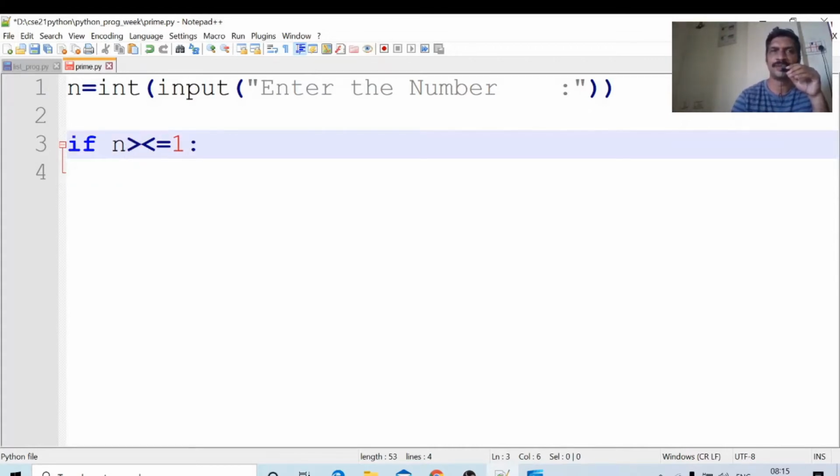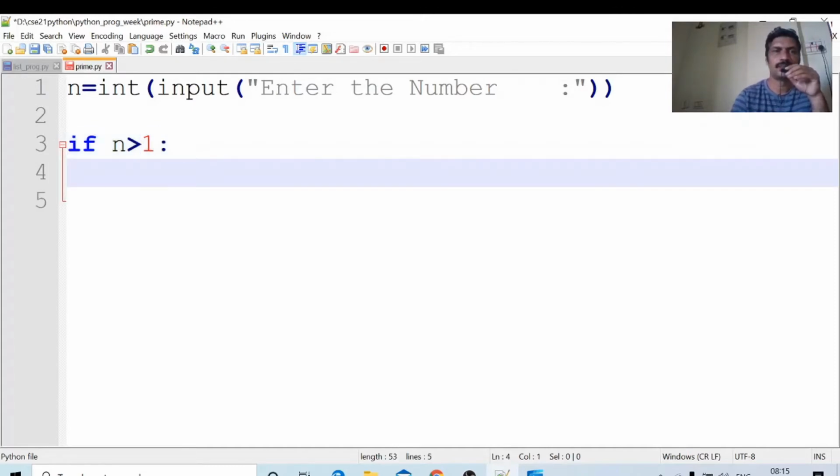If n is greater than 1, we will do the process. Suppose we are given minus 20, no need to check whether minus 20 is prime or not. The given number is not a prime number.